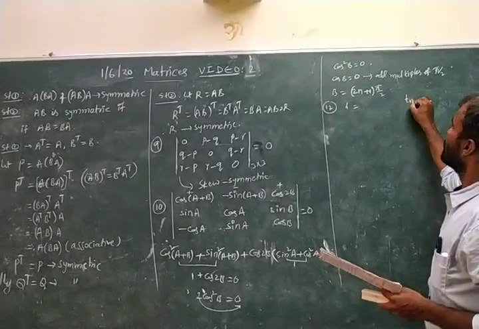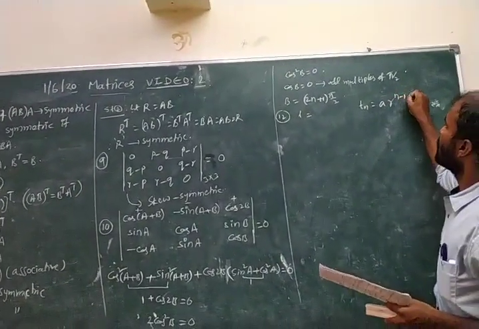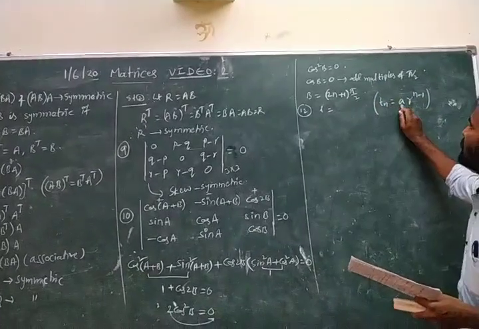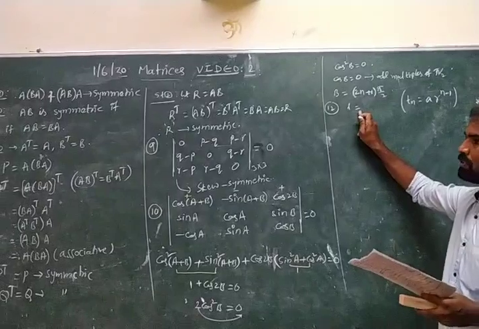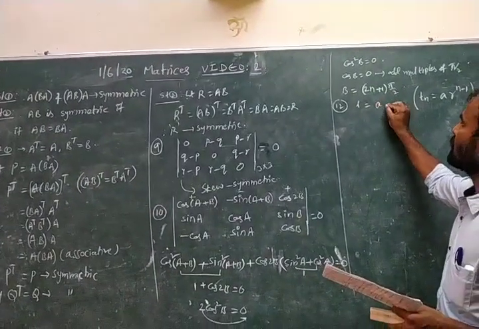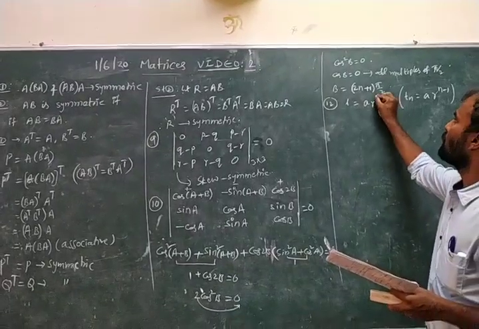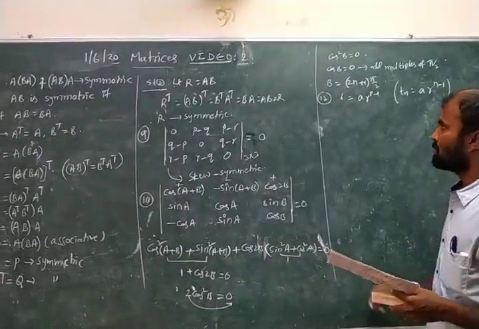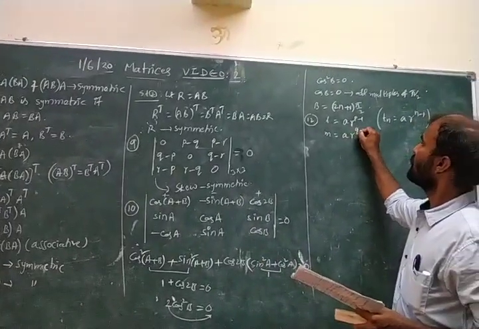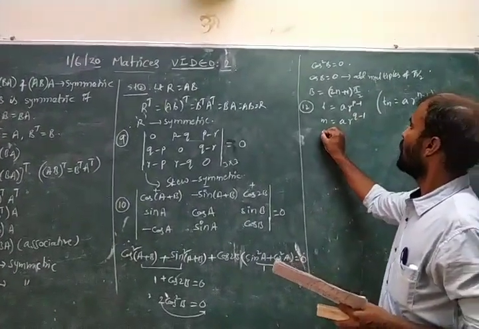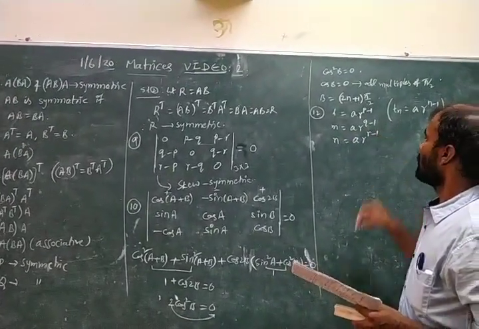We know that the nth term in a GP is a into r power n minus 1. Here a is the first term, r is the common ratio. So L is the pth term. Take a as the first term and r as the common ratio. Then L becomes a into r power p minus 1, the pth term. And M equals a into r power q minus 1. And N equals a into r power r minus 1.